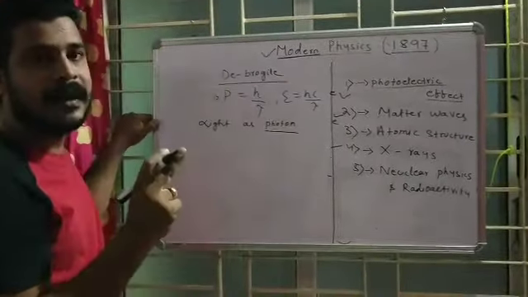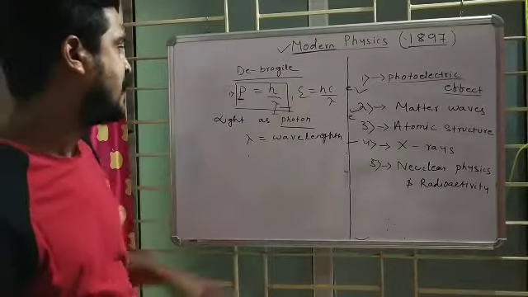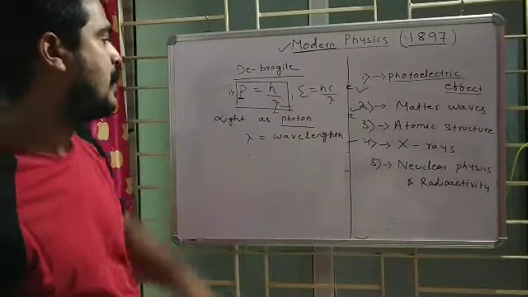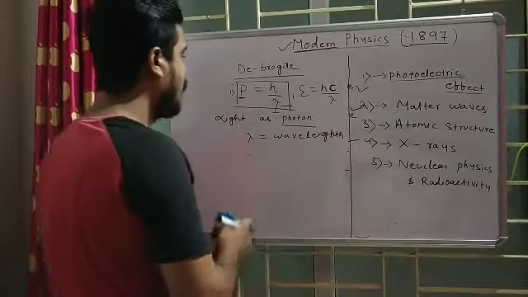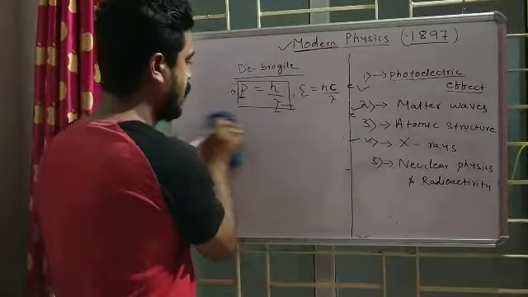So you just have to remember two formulas of de Broglie: momentum is h by lambda and energy is hc by lambda. Here lambda is the wavelength and c is the velocity of the photon. So my very first question is, what is a photon? A photon is the smallest amount of light, the very smallest amount of light.